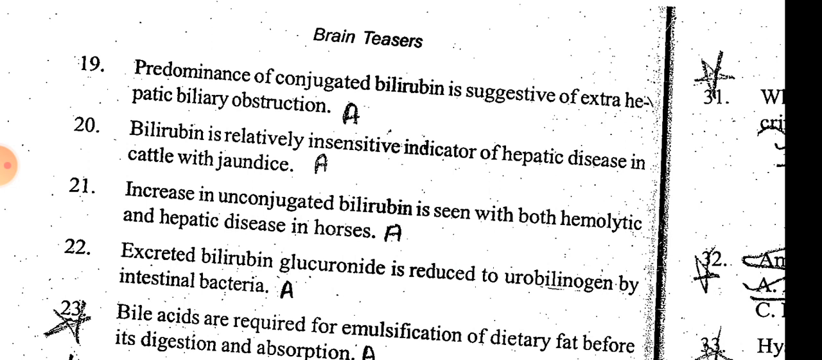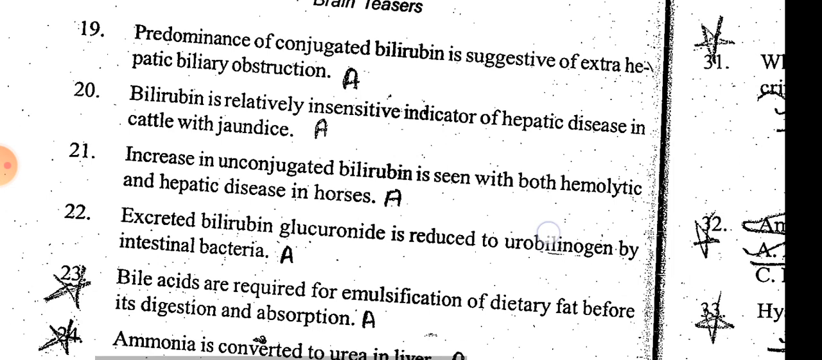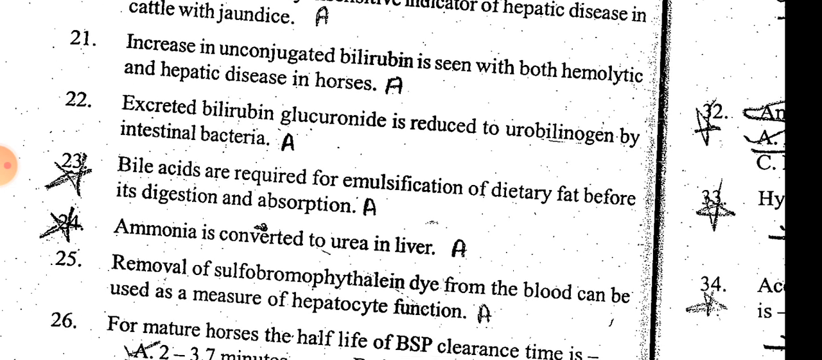Increase in unconjugated bilirubin is seen with both hemolytic and hepatic disease in horses. Excreted bilirubin glucuronide is reduced to urobilinogen by intestinal bacteria. Bile acids are required for emulsification of dietary fat before its digestion and absorption. Dietary fat is emulsified by bile acids so that it can be digested and absorbed.